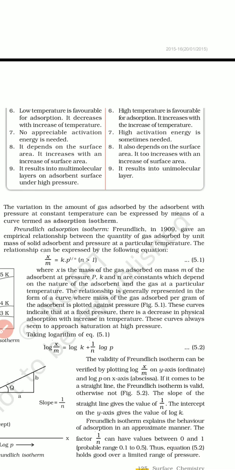And chemisorption results in unimolecular layers, which are mostly favorable for these reactions.